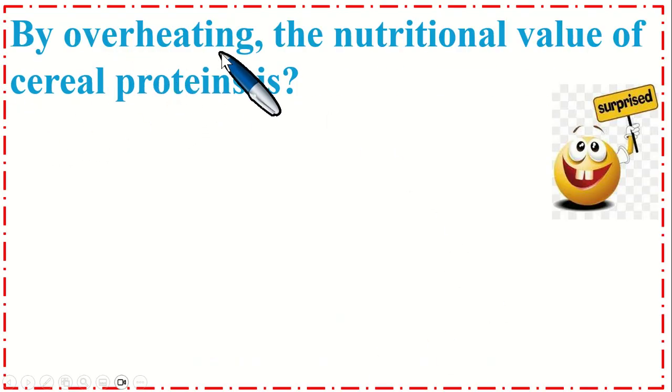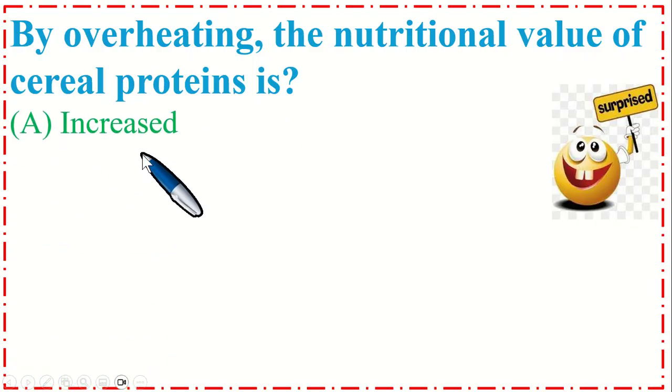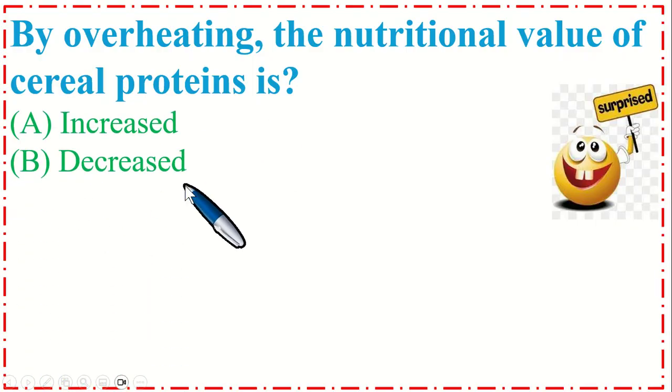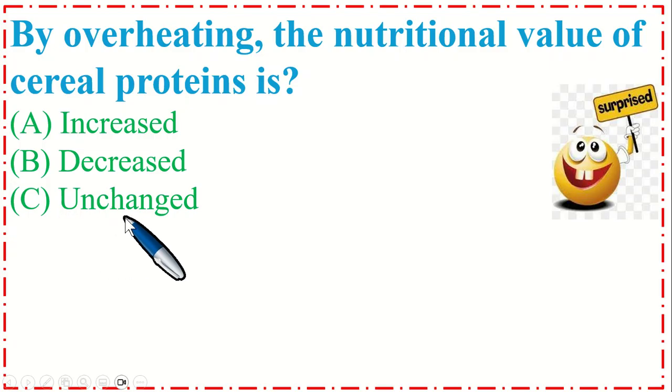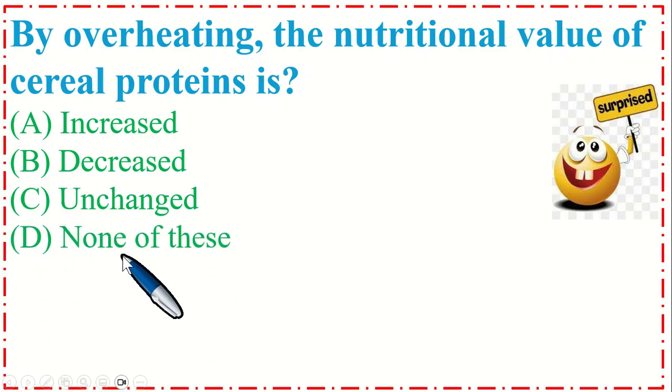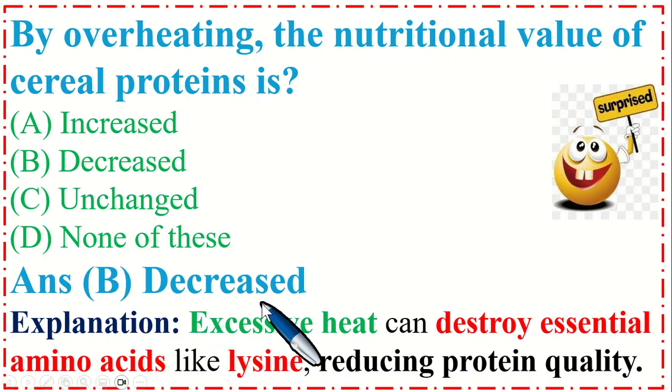By overheating, the nutritional value of cereal protein is option A increased, B decreased, option C unchanged, and option D none of these. So the correct option is B decreased. Excessive heat can destroy essential amino acids like lysine, reducing protein quality.